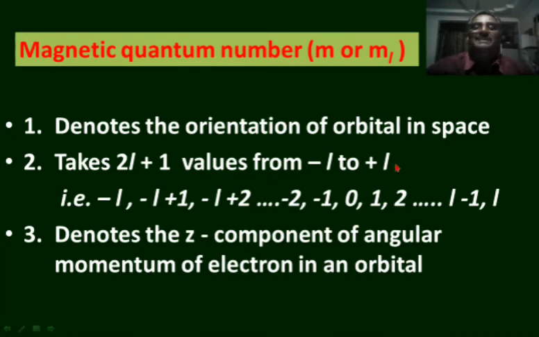Minus L to plus L, including 0, that is 2L plus 1 values. That is minus L, minus L plus 1, minus L plus 2, and so on: minus 2, minus 1, 0, 1, 2, up to L minus 1 and L. Plus 1 to plus L values, minus 1 to minus L values, that is L plus L, 2L values, plus 0, that is it takes 2L plus 1 values.